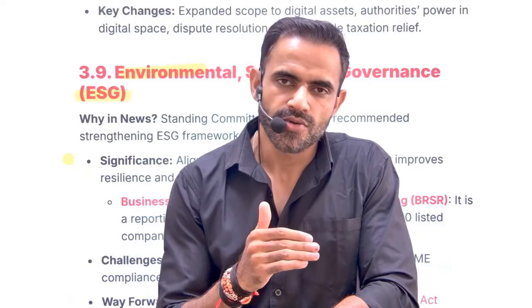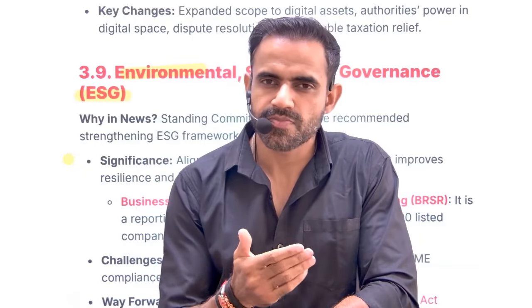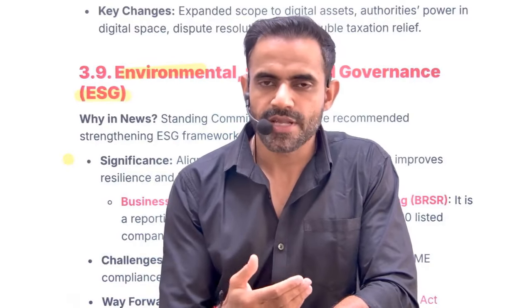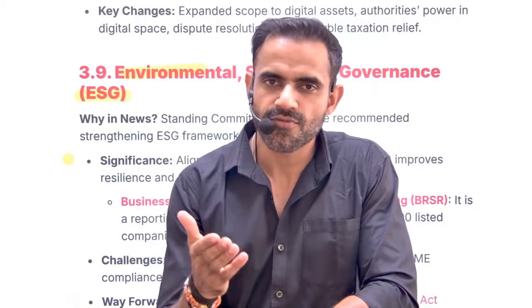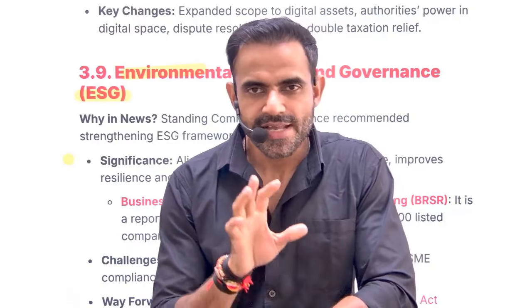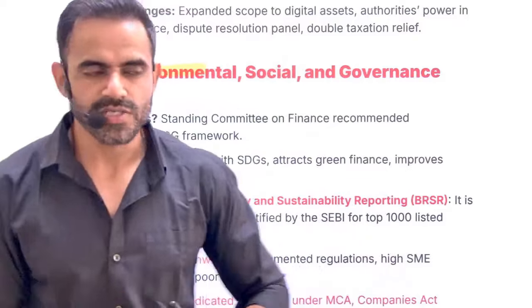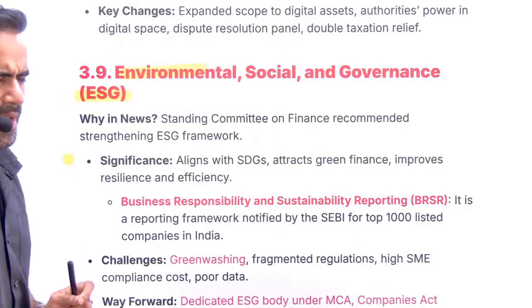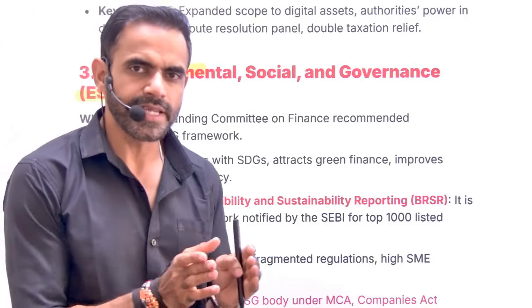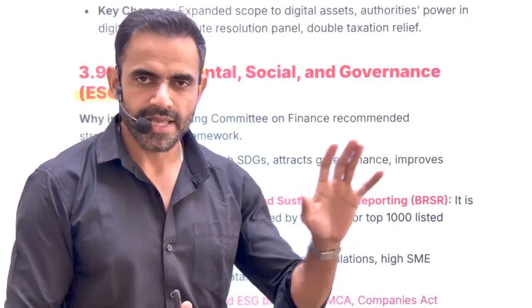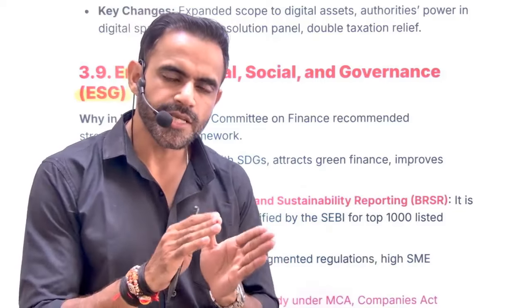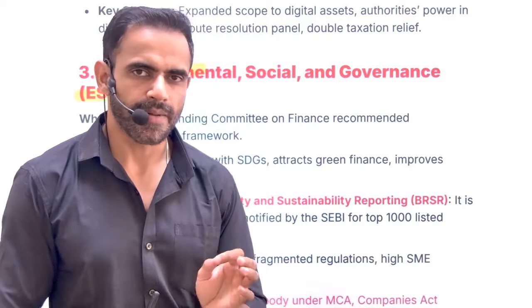For example, you might have read about this BluSmart cab issue, that the founders misused the money of the company for their personal gains. That is a violation of corporate governance provisions. Okay, so ESG norms basically focus on these three parts: environment, social, and governance. The problem is that there is no legal backing for this, just like CSR. So that's why there was a recommendation that it should also be included in the Companies Act.